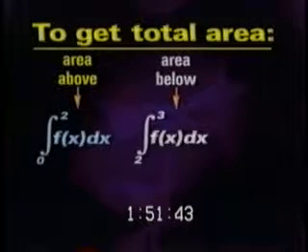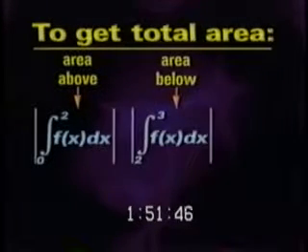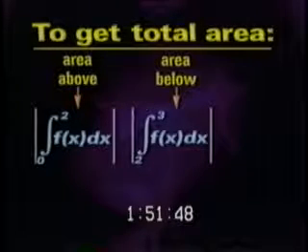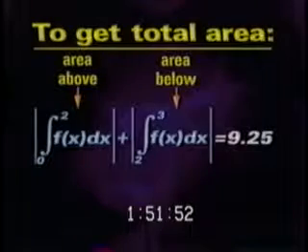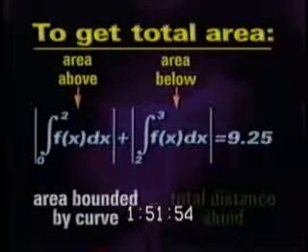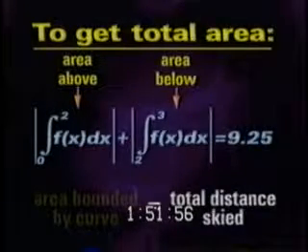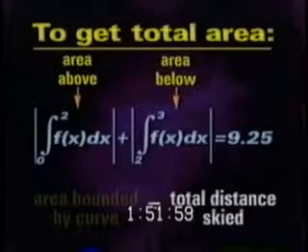Now, to get the total everyday positive area, you must compute the areas above and below the axis separately. We then take the absolute value of each, because area can only be positive, and add them together. Doing this, we get 9.25 square units. So the area bounded by the curve is equal to the total area.